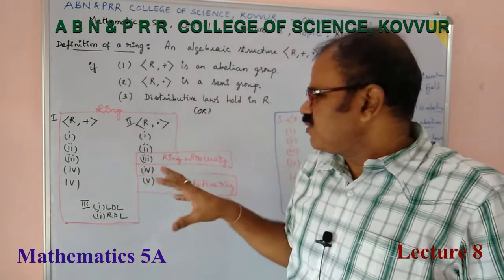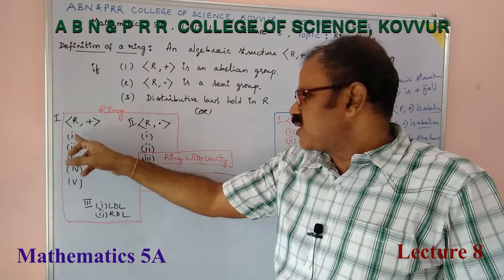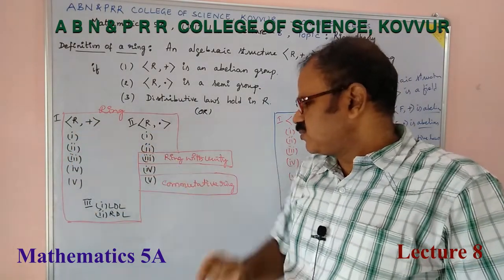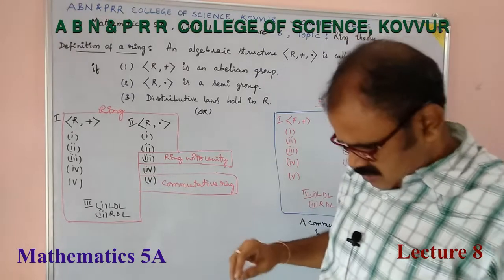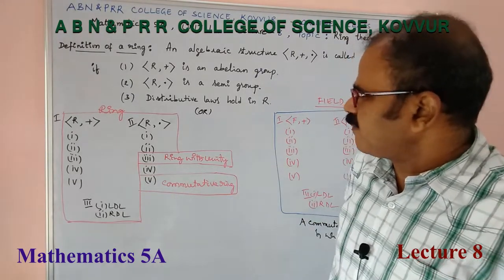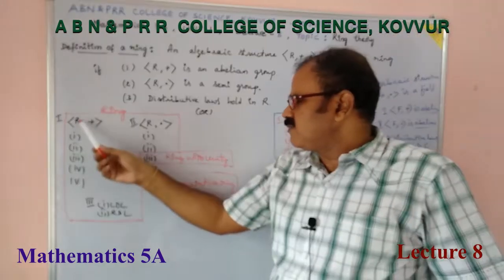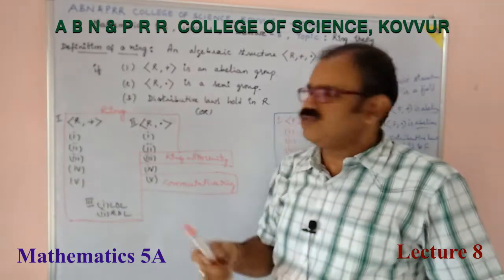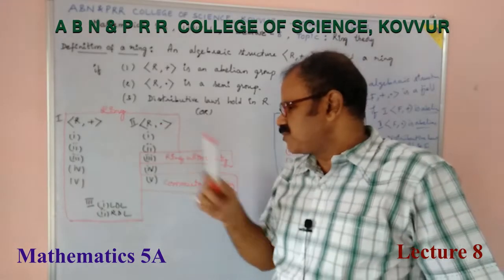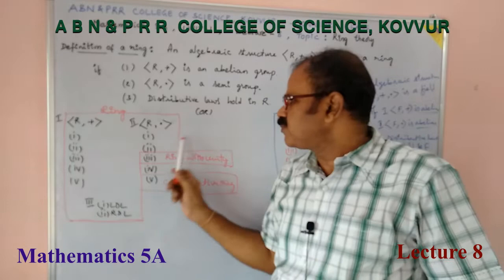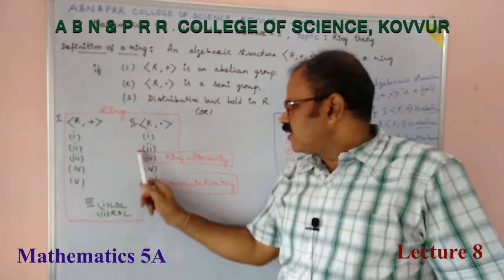So, in brief, simply we can say (R, +) with 1, 2, 3, 4, 5 and (R, ·) with 1, 2 like this. So, this is a ring. With respect to addition, abelian group, with respect to multiplication, semigroup, and distributive laws. Up to here, this is a ring.